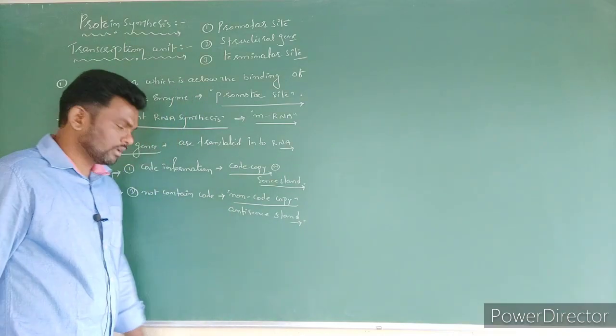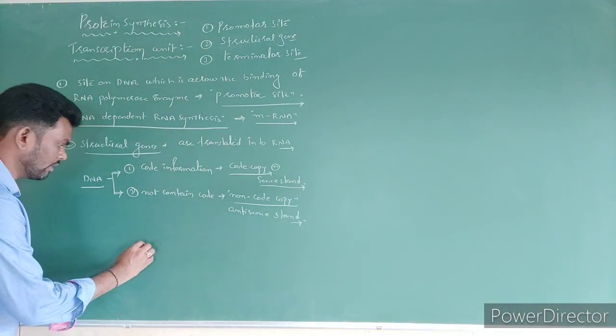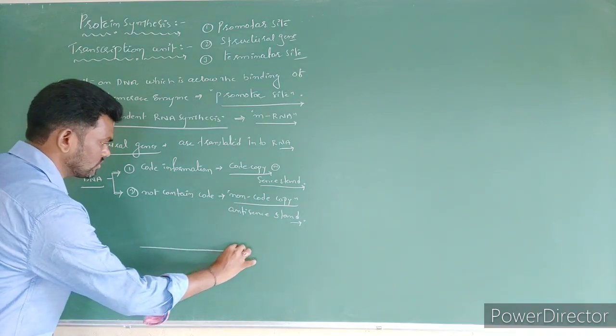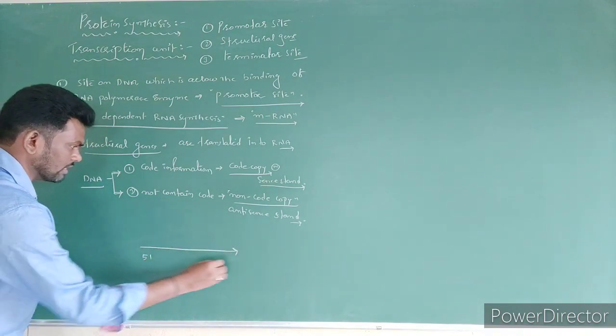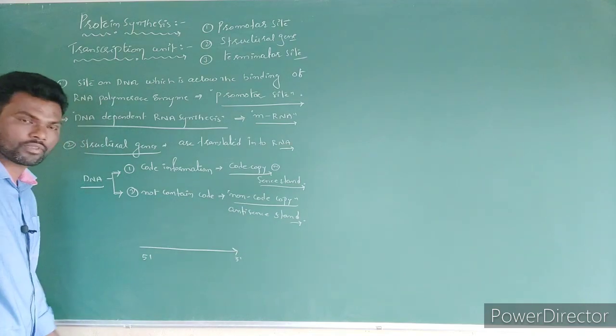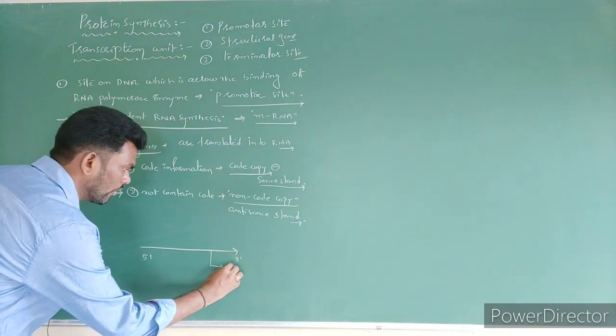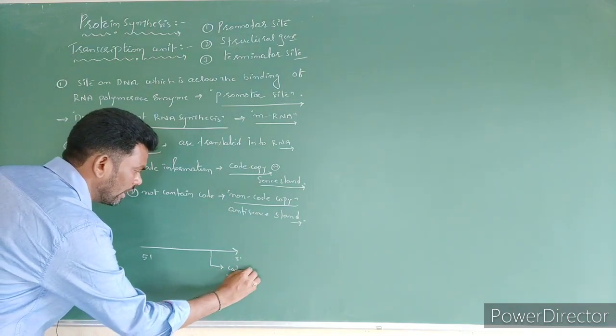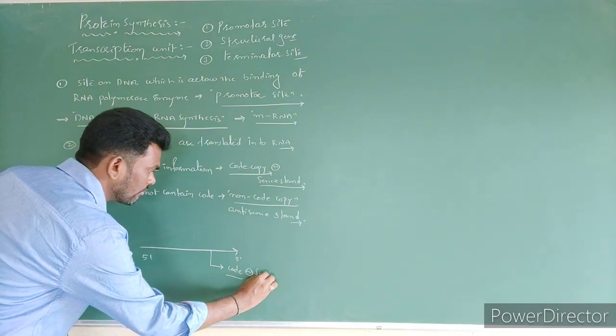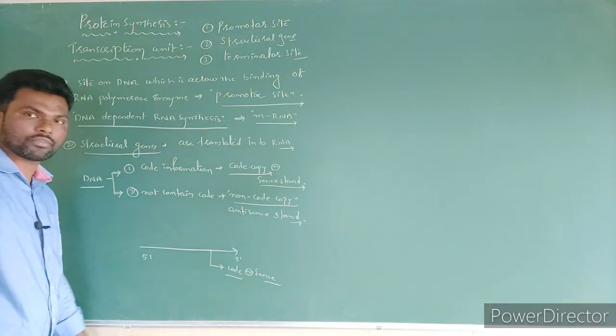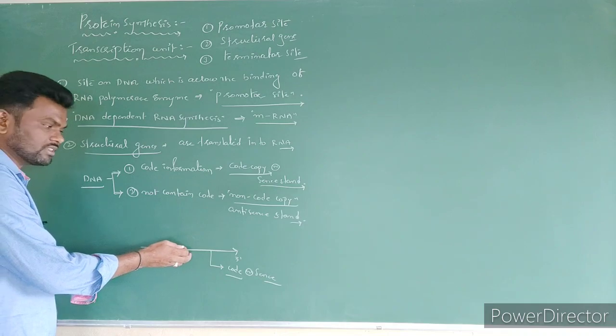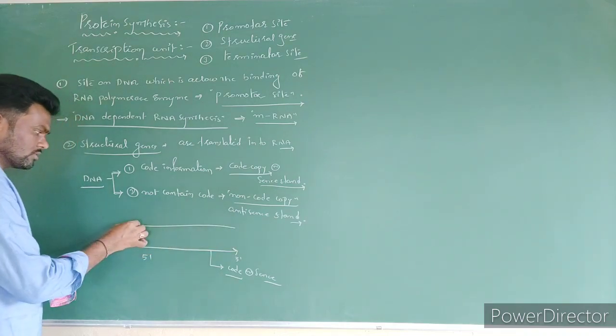So let's see the DNA direction, for example, here. This is one 5' to 3'. Which is containing what? Code information. We can call it code strand or sense strand. What is anti-parallel of this strand? Direction is towards the left.